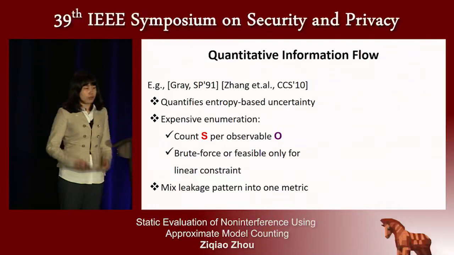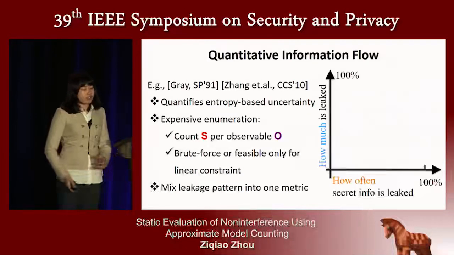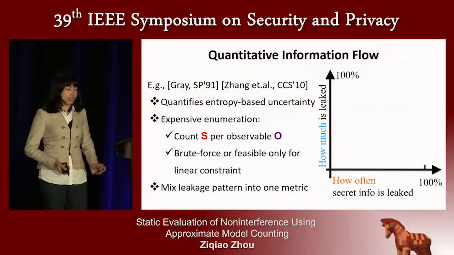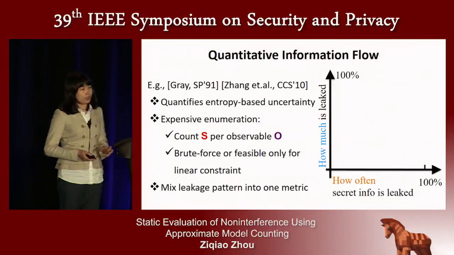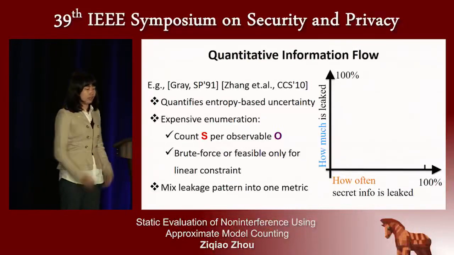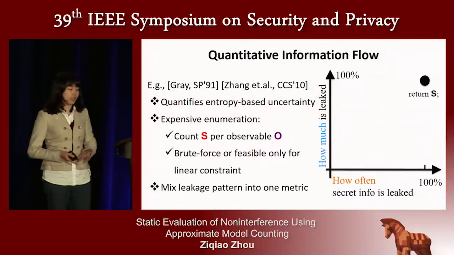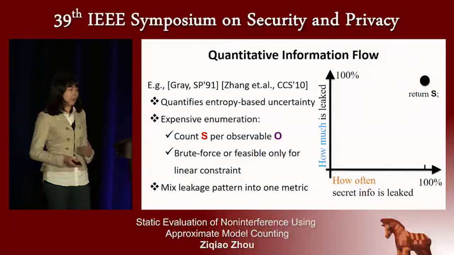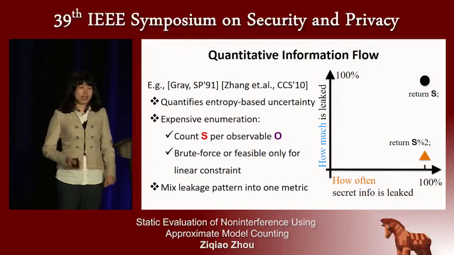The second limitation of this technique is that they typically use entropy-based measures to depict the linkage, which usually mixes the linkage pattern into one metric, because developers may want to understand linkage in different aspects. They may try to know how often the secret will be linked and how much information is linked about the secret. For example, you may have a procedure that directly returns the secret value, so both dimensions will be maximized. And you may also have a procedure that tells you whether the secret is even or odd.